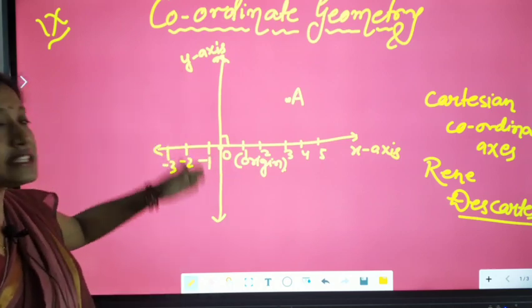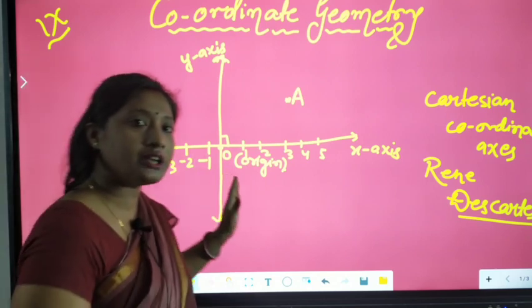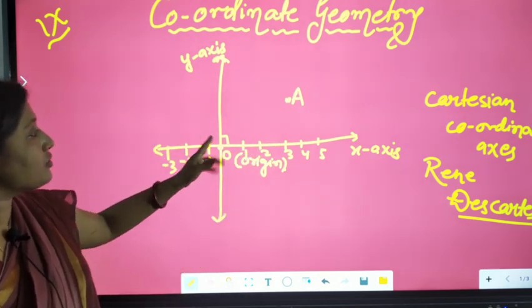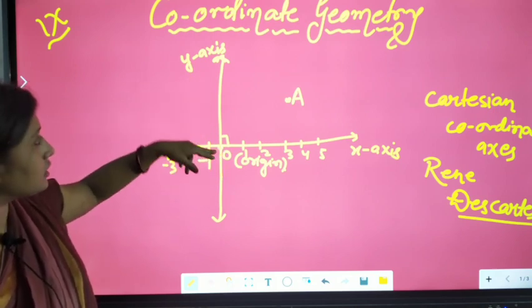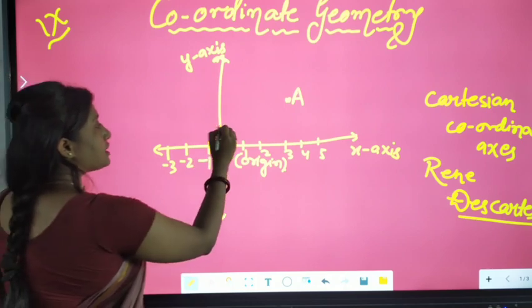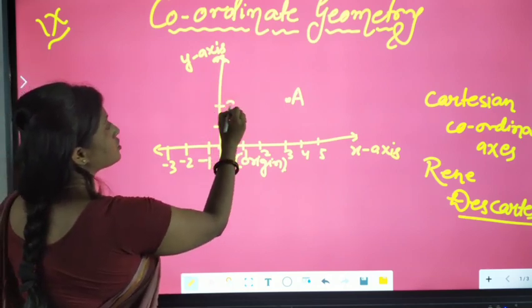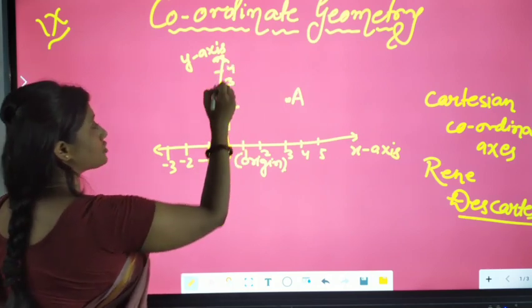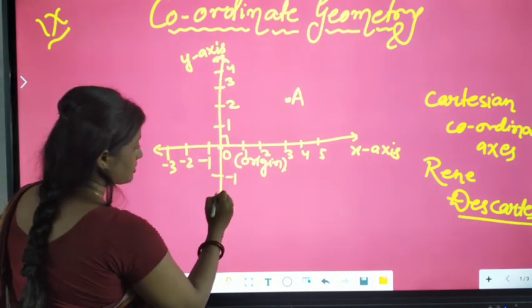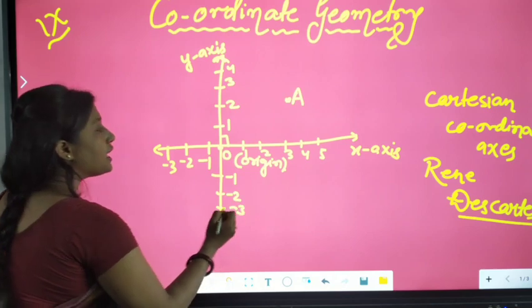And what about this vertical line? In the vertical line also we represent positive and negative. Moving from 0 toward the top, we assign positive values: 1, 2, 3, 4 and so on. Then coming downward, it will be -1, -2, -3 and so on.